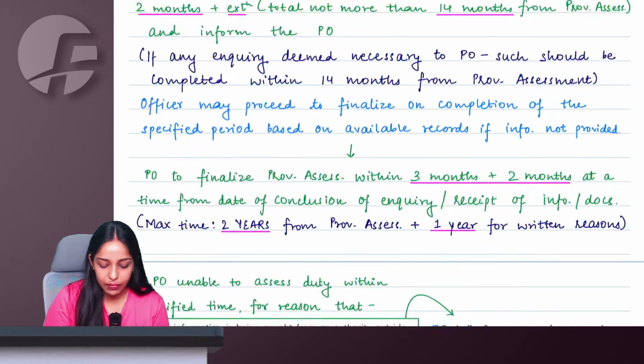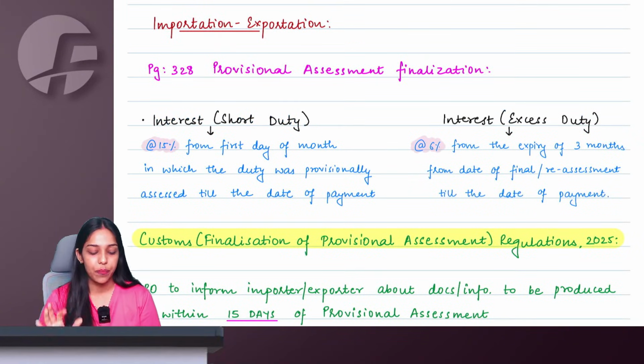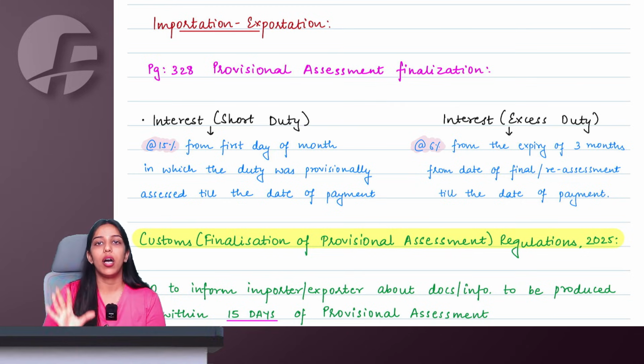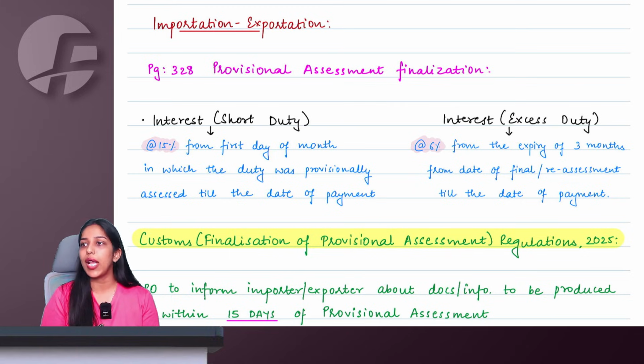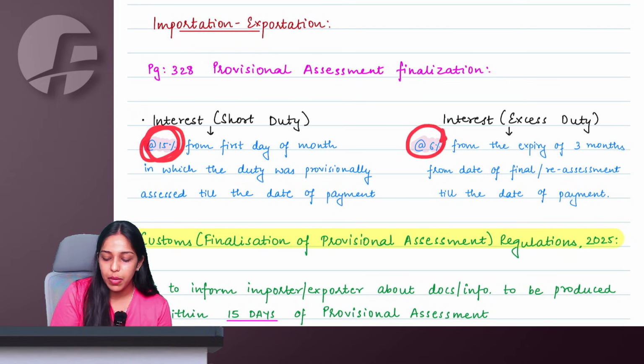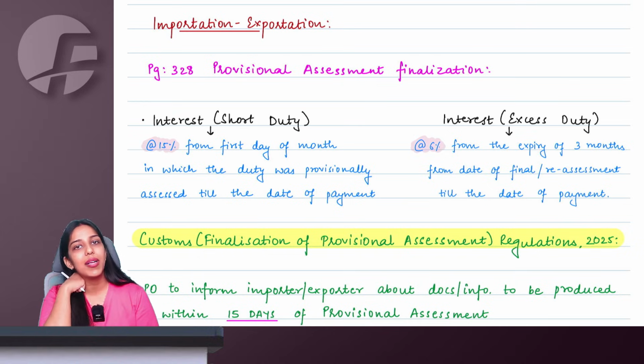Right, ma'am. In the finalization of provisional assessment part, we have a small change. See, the interest calculation and everything remains the same. So, in a similar way to how we used to calculate the interest in provisional assessment, for short payment 15%, for excess payment 6% after expiry of 3 months from the first day of the month, all this remains exactly the same.